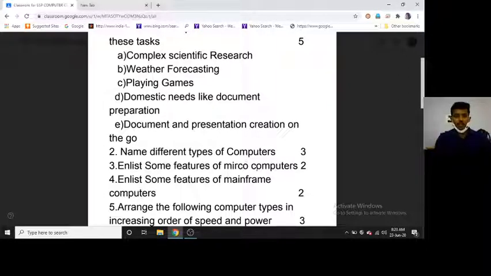Only some features of the microcomputers: it supports a single chip processor, can support a single user at a time, generally operates on electricity, is small size and low cost, so low computing power. Commonly used for personal applications at home, that is personal computers. Name some features of the mainframe computers. Mainframe computers support multiple CPUs and multiple users at the same time, have huge memory capacity, and have the ability to run multiple operating systems. They can manage a large number of users and are used for large scale computing applications such as census.